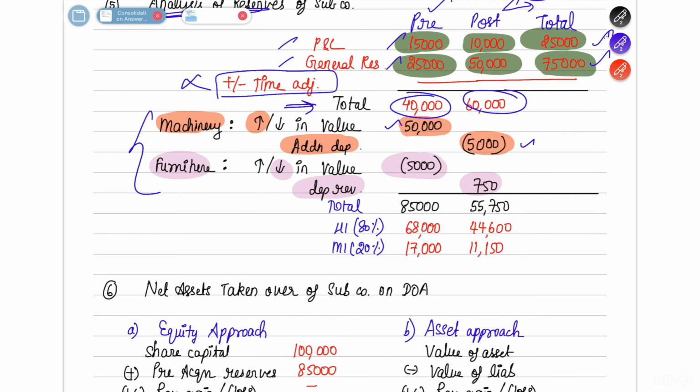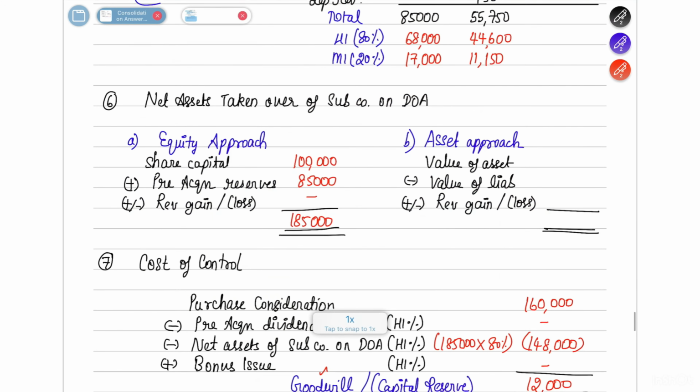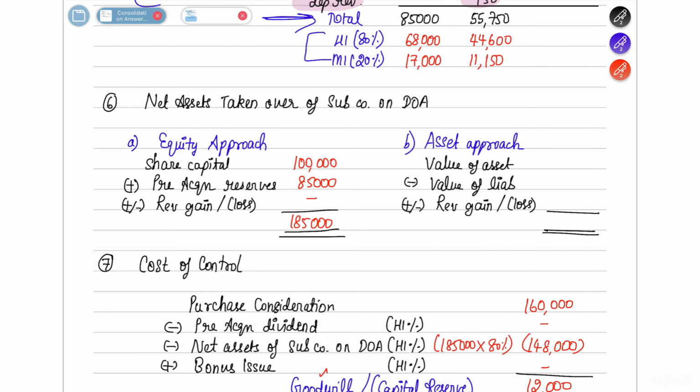So after doing all of this, you will come to your total, and that total will be split to holding interest and minority interest. I hope you understood this analysis of reserves. This was the most important and crucial part of the chapter. If you understood this, the other things are regular and easy only. Then you have net assets taken over, which you do using the equity approach.